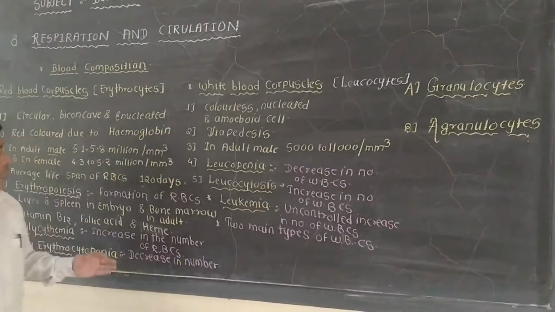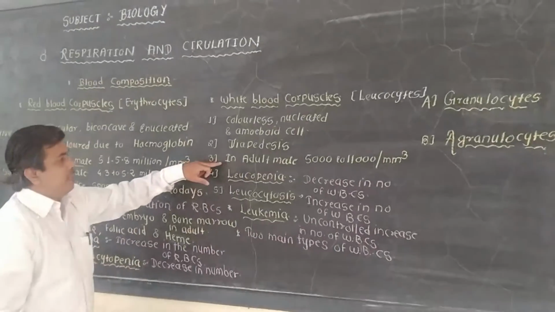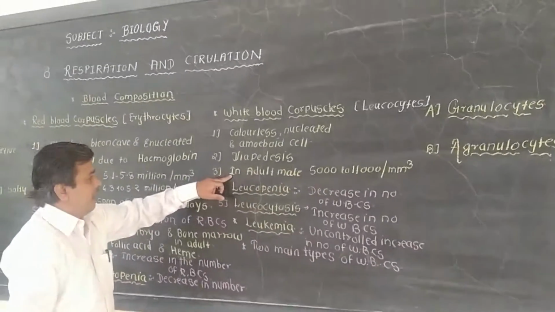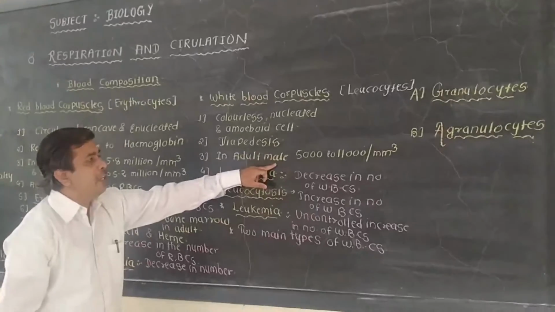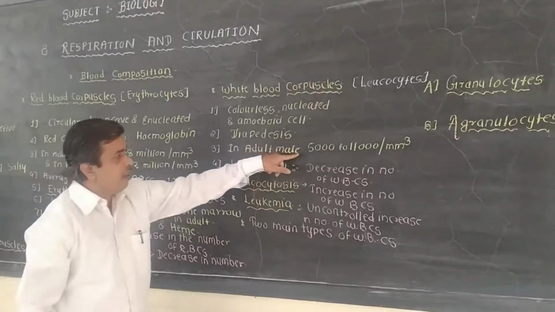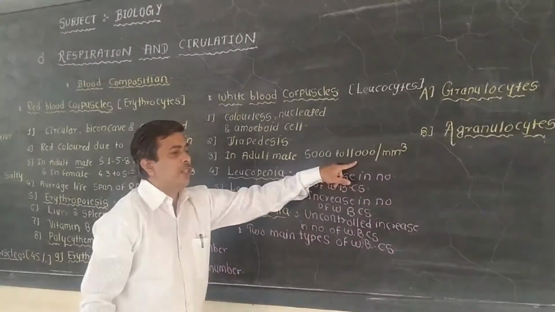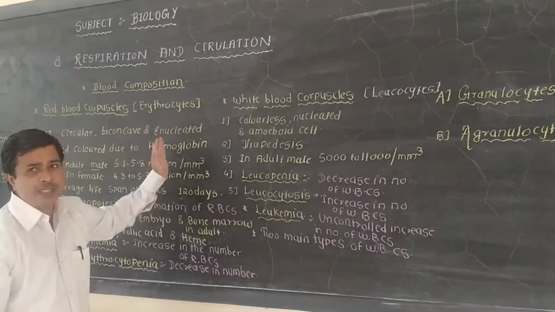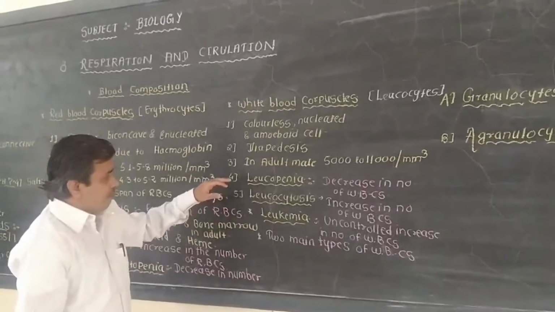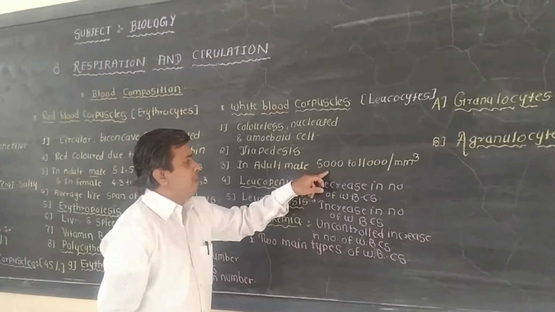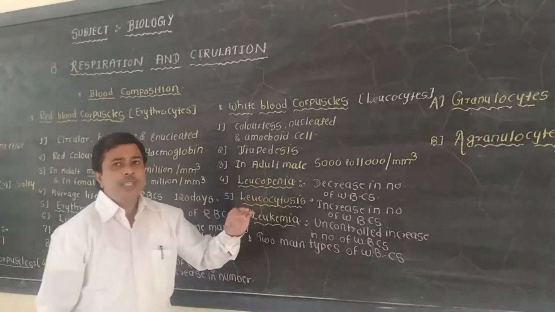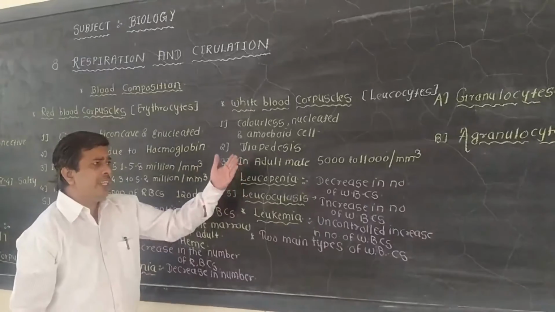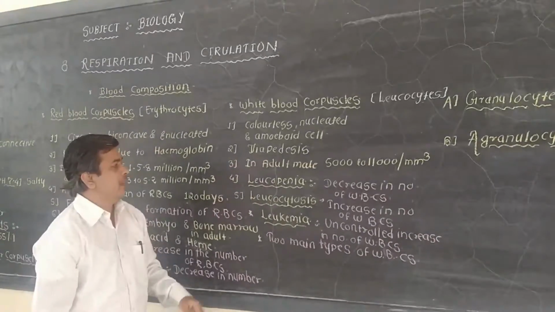Then in WBC counting, in adult male conditions, it is about 5000 to 11,000 per cubic mm of blood. It is very less as compared to the RBCs. So in male it is about 5000 to 11,000. In female it is less as compared to the male.